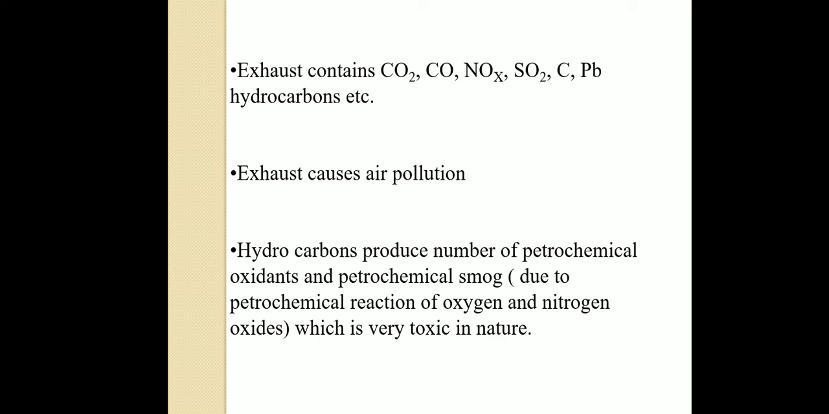And hydrocarbons produce a number of petrochemical oxidants and petrochemical smog due to the photochemical reaction of oxygen and nitrogen oxides, which is very toxic in nature. We said that the secondary pollutant PAN, peroxyacetyl nitrate, is formed from hydrocarbons. It has a very harmful toxic effect. Whenever it enters human beings or is absorbed by a plant, the plant and human being can even die. So these are the harmful effects of air pollutants released from automobiles. Automobile engines run and move from one place to another, so they play a major role in environmental pollution.